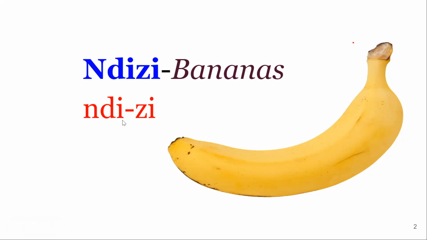Ndizi. If you haven't done the phonics, pause this video, go to the phonics. We have all the Swahili phonics. Start there. It will help you greatly with writing and pronunciation and reading of Swahili. So, one banana, ndizi. I will keep insisting one banana because if it's more than one, it's mandizi. But that is Swahili 201, 202 when you learn about ndizi, mandizi. For now, ndizi. Ndizi moja. One banana.